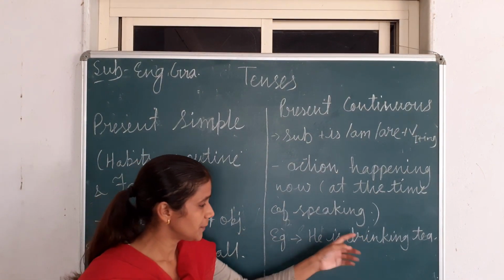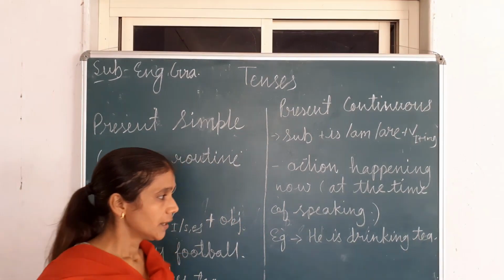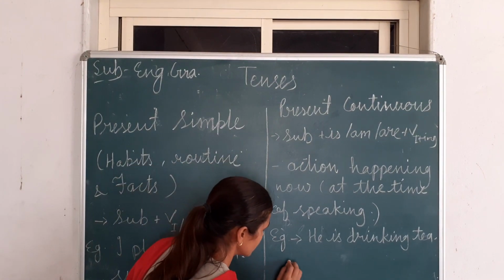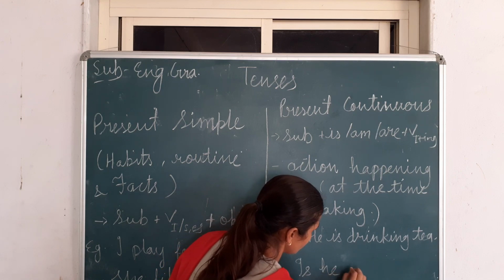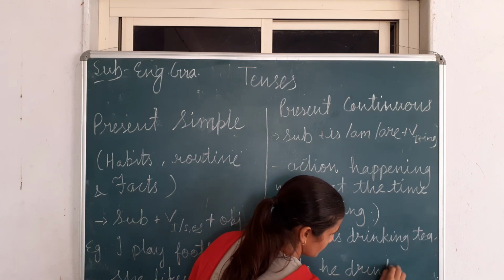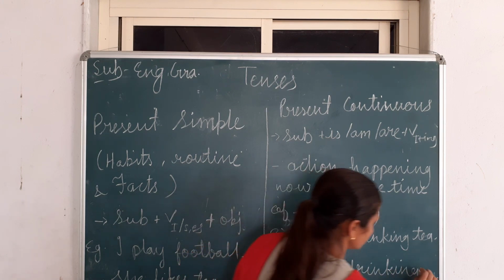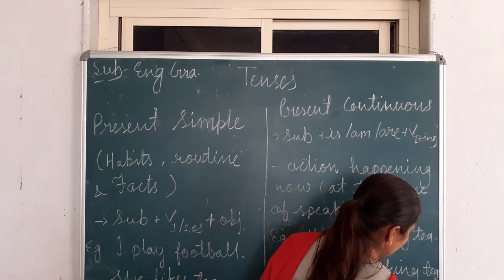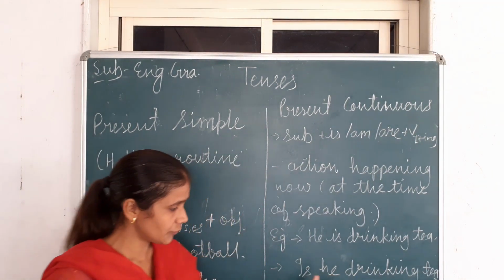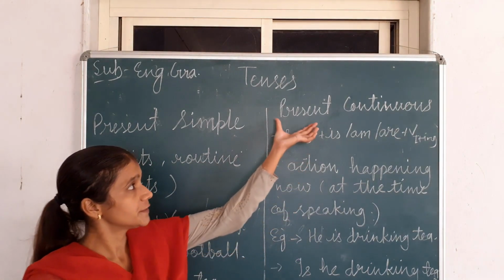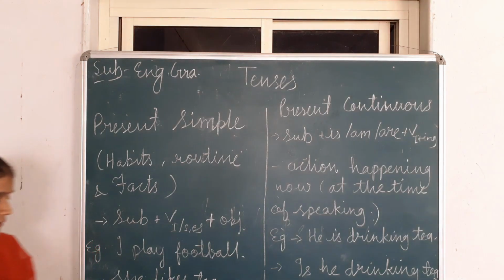So the interrogative sentence will be, is he drinking tea, and at the end there will be a question mark like that. Is he drinking tea, at the end a question mark. It will be the interrogative sentence of present continuous tense. Now if you want to take a screenshot, you can take it.